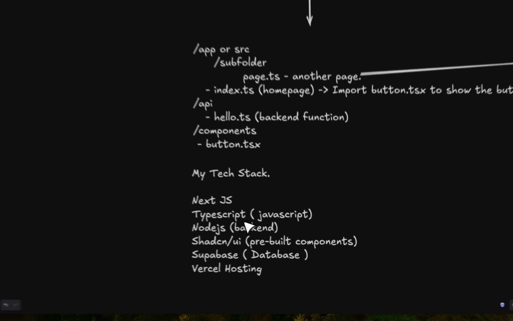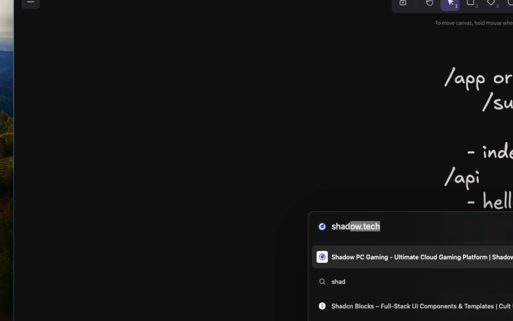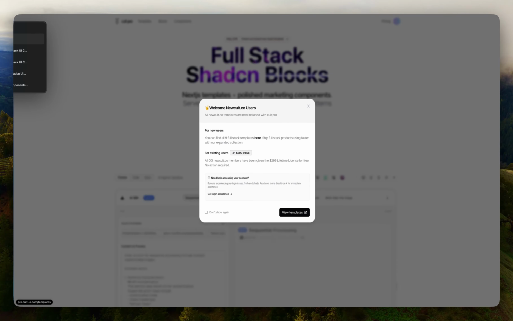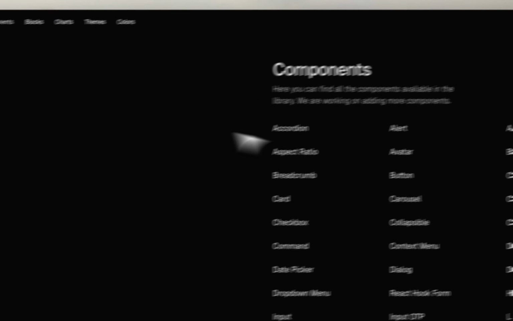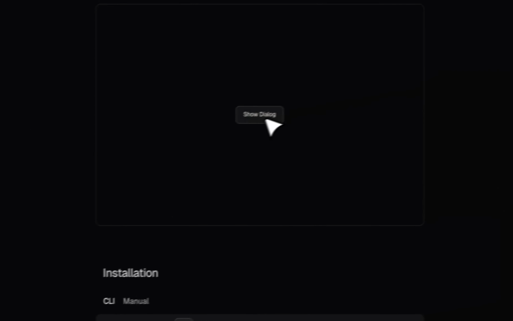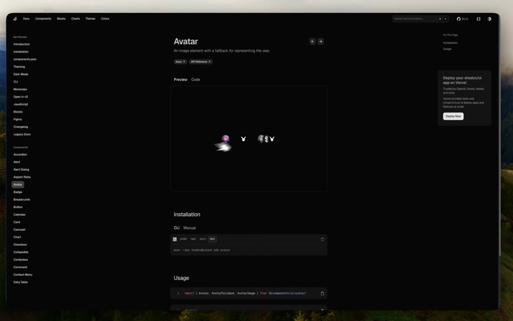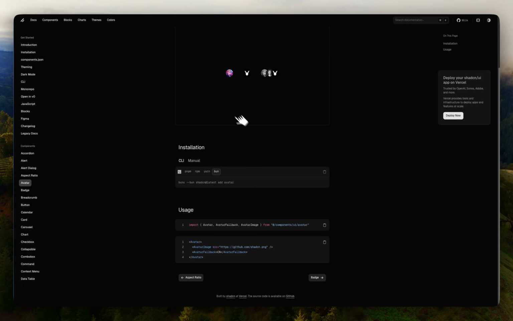For the tech stack, I use Next.js, TypeScript, Node.js, and Shadcn UI. Shadcn UI is just a library that comes with a bunch of pre-built components. So you have an accordion component, you have alerts, you have a dialog box, and you have badges. You have a bunch of things that come pre-built, and they're just easier to use. So you don't need to build those things from scratch.